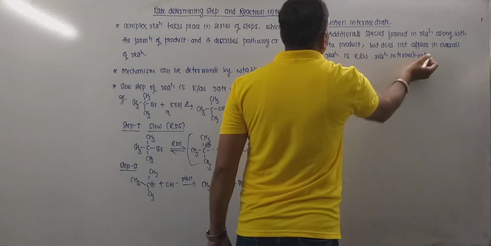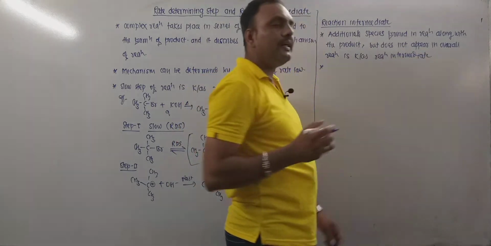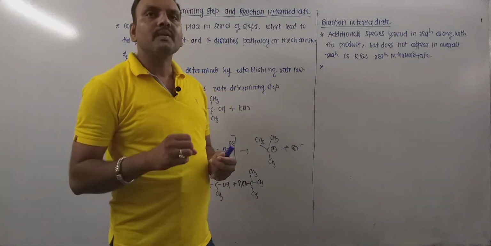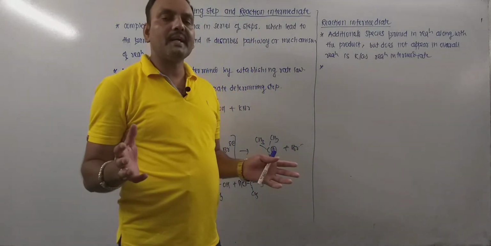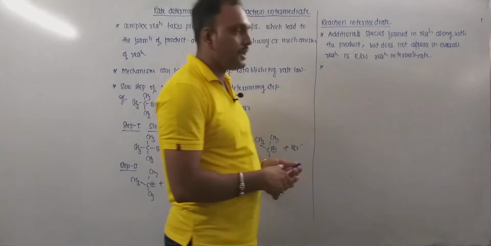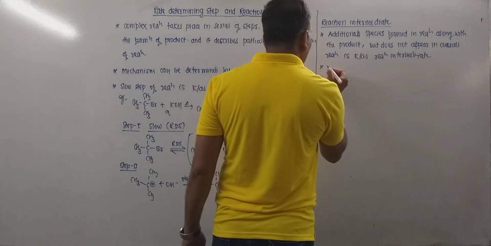So remember, a reaction intermediate is a species which gets formed in the first step and gets ultimately consumed in the next step. So it is the speciality of this.